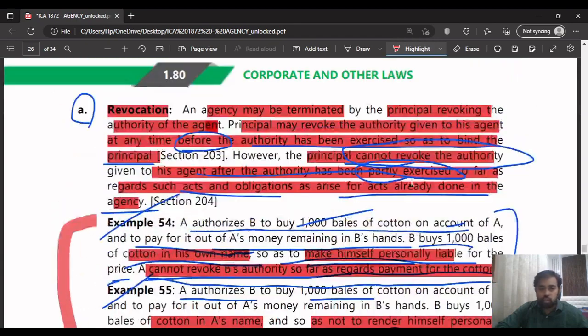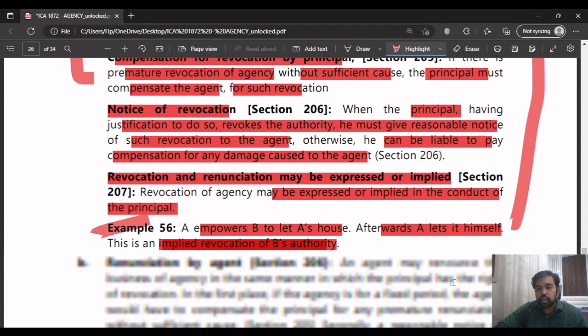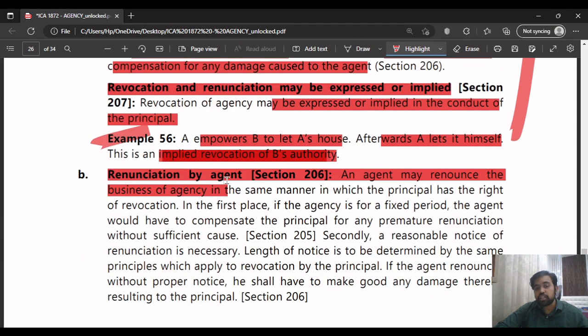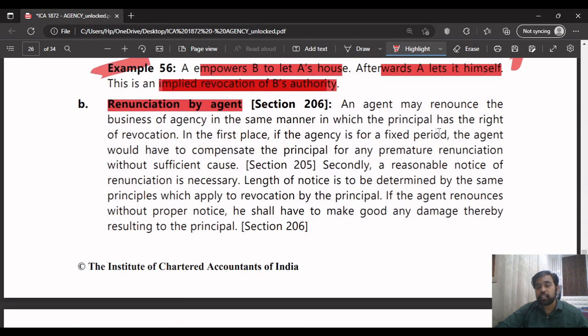Next, this entire thing is very important. Revocation is very simple. You can understand it on your own. Anyways, next what they're saying is renunciation by the agent. In this, renunciation can also be expressed or implied. Remember, renunciation of an agent.